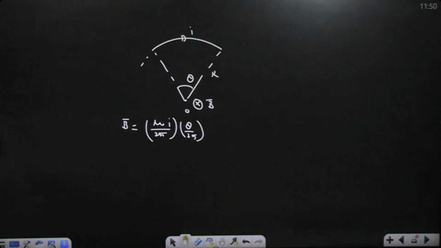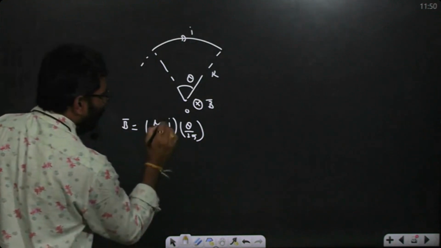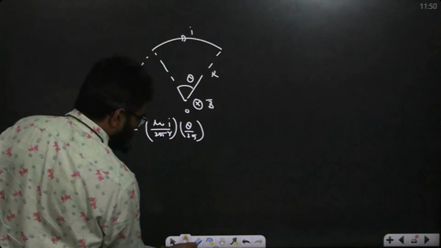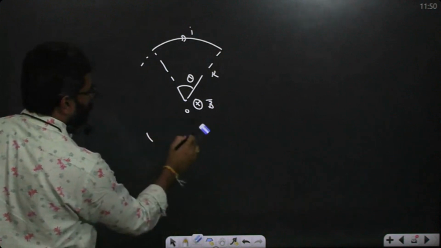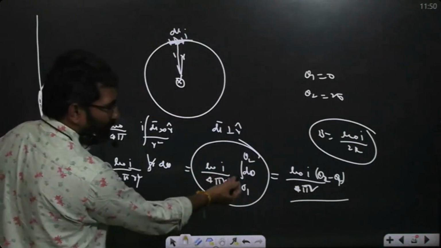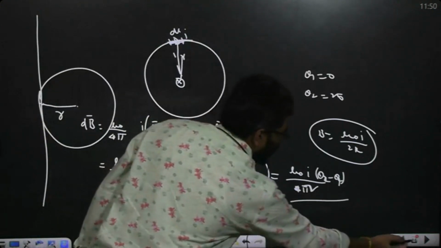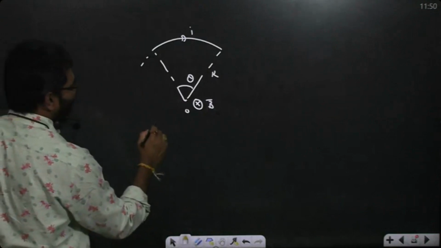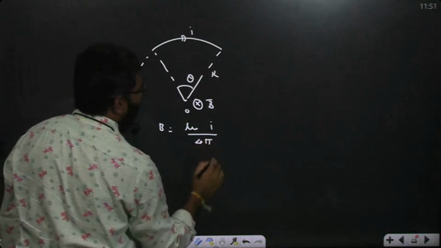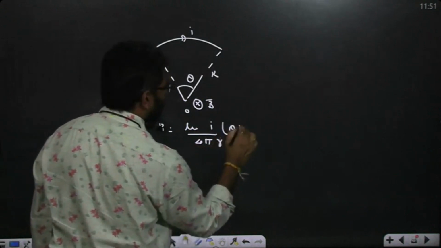So theta by 2 pi. If it is a complete circle, what does theta become? I wrote it wrong. It is theta by 2 pi R, the formula was written wrongly. What do we get? Mu naught by 4 pi R into theta. So B is equal to mu naught I by 4 pi R into theta. Okay, take this one.